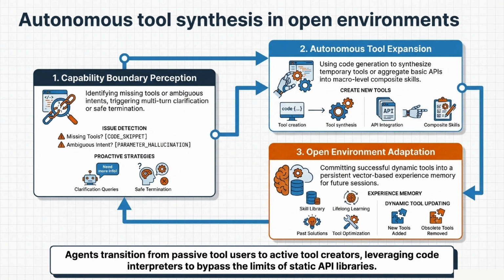What happens when an agent enters an open environment and doesn't have the right tools? It synthesizes them. First, the agent perceives its boundary, identifying missing tools or ambiguous intents, and triggering clarification. Then, it autonomously expands its toolset, using code generation to create new tools or aggregate basic APIs into composite skills. Finally, it commits these successful new tools into a persistent experience memory, transitioning from a passive tool user to an active tool creator.